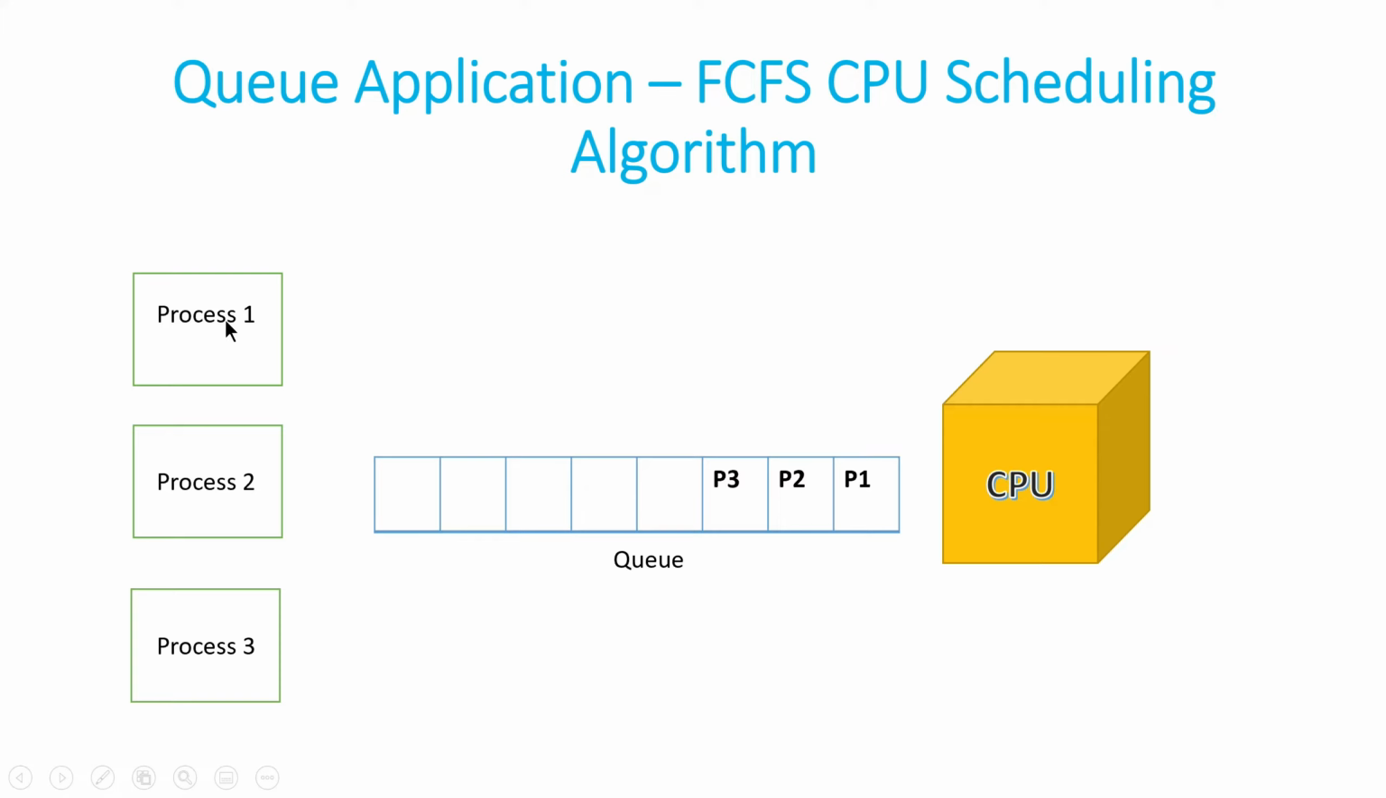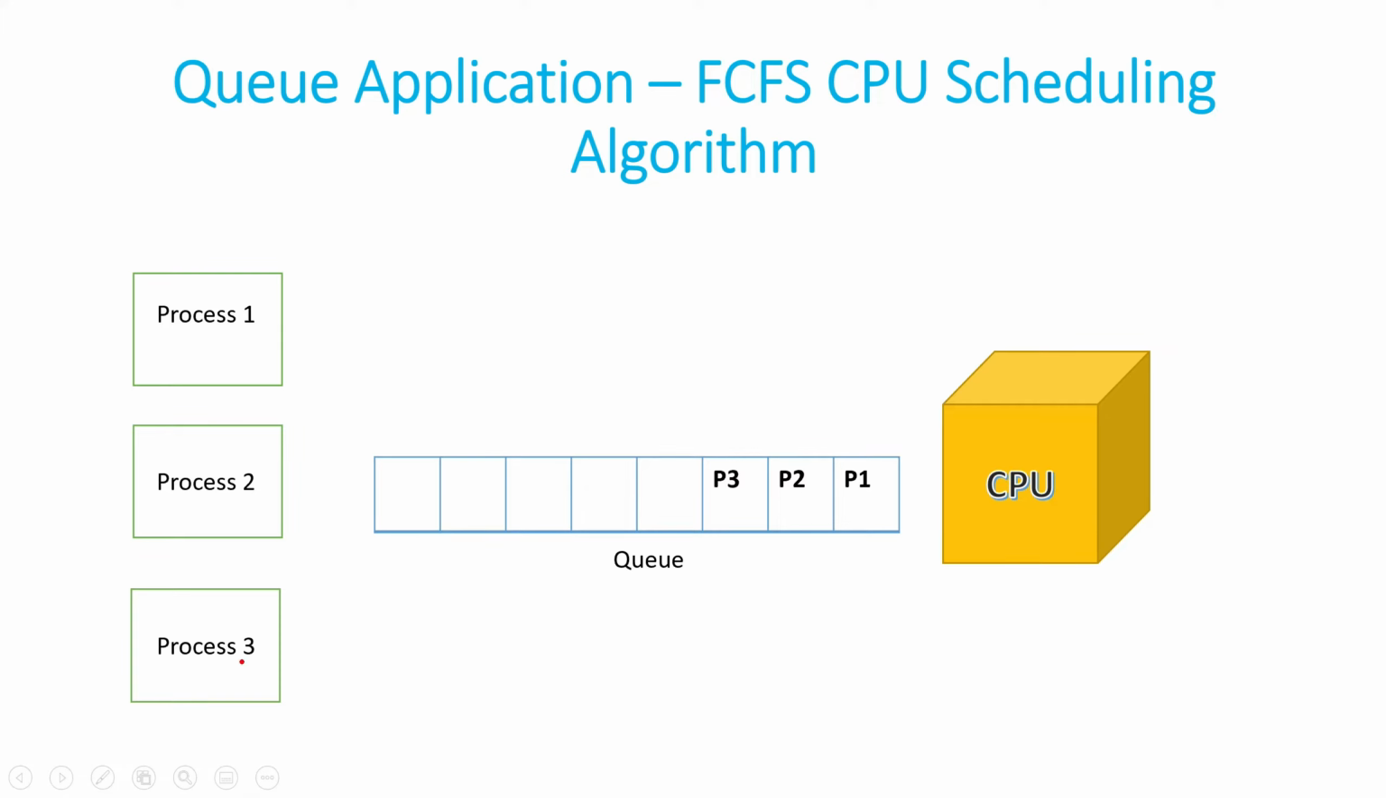So there are three processes, process 1, process 2 and process 3. Now these processes have requested the CPU time. Firstly process 1 came, so in the queue we put process 1. Then process 2 comes, so we'll keep P2 just after P1, and then process 3 demands the CPU time, so we keep it here. As soon as the CPU is free, firstly it will pick P1. So first come, first serve. P1 came first, and that's why we are serving P1 first.